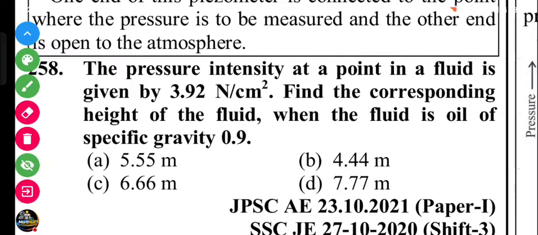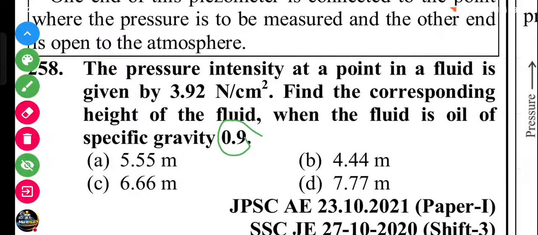Next question, the pressure intensity at a point in a fluid is given as 3.92 Newton per centimeter square. Find the corresponding height of the liquid. The fluid is oil with specific gravity 0.9.